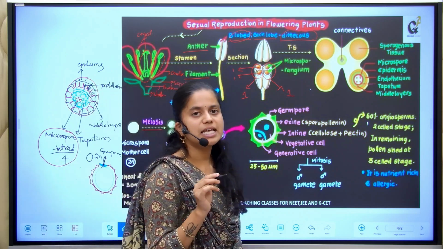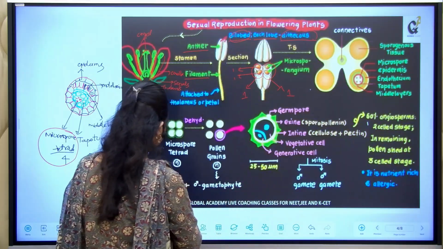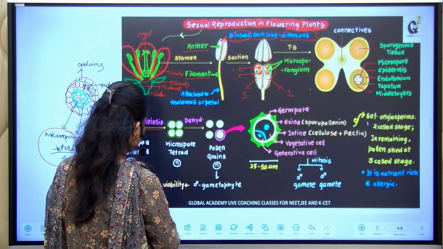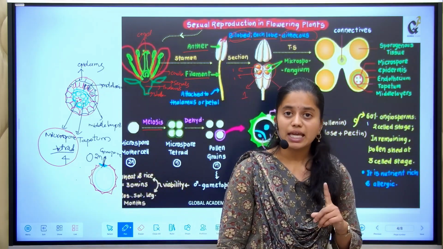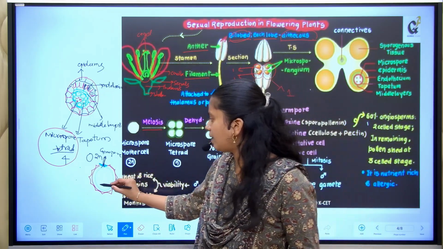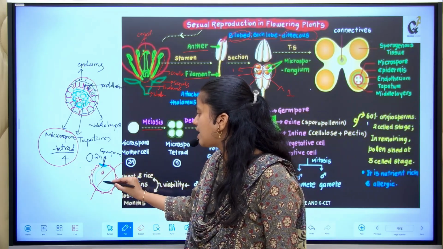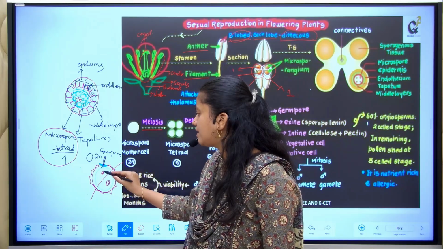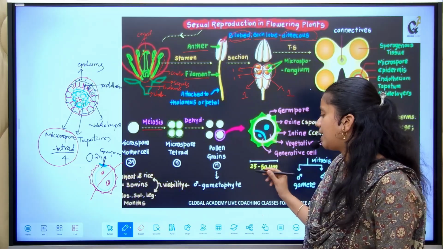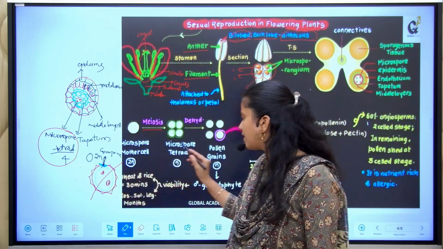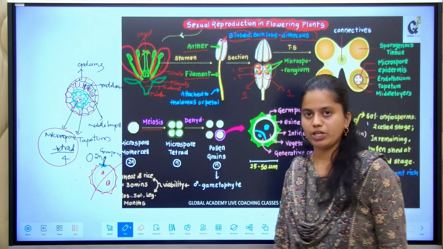And the intine is a thin layer made up of cellulose as well as pectin. Each pollen grain has an unequal division, so a smaller cell as well as a larger cell will be present. The smaller cell we call the generative cell, and the larger cell you can call the vegetative cell.